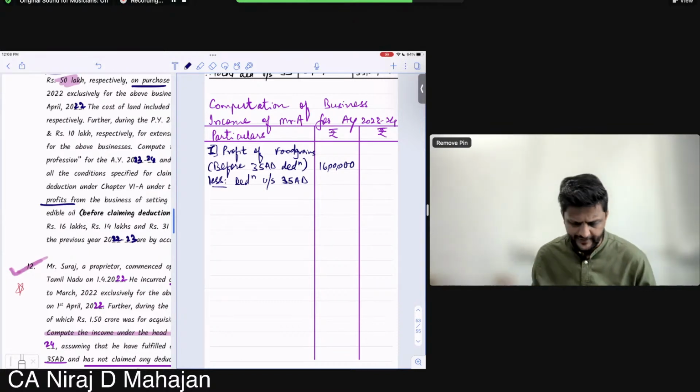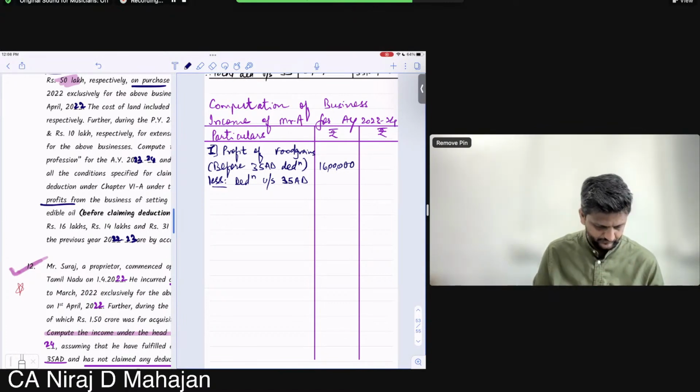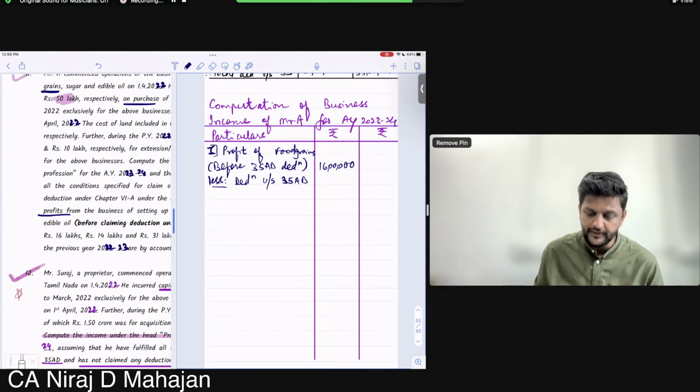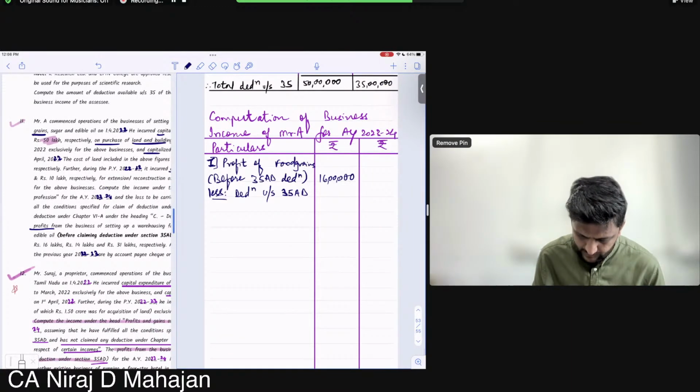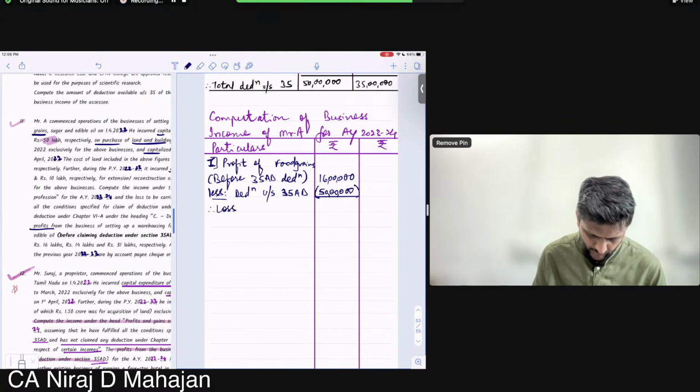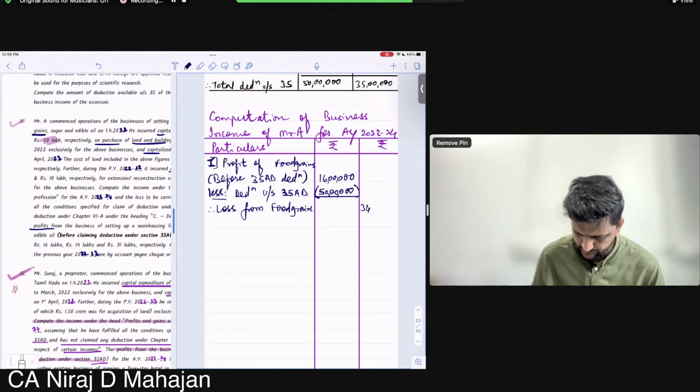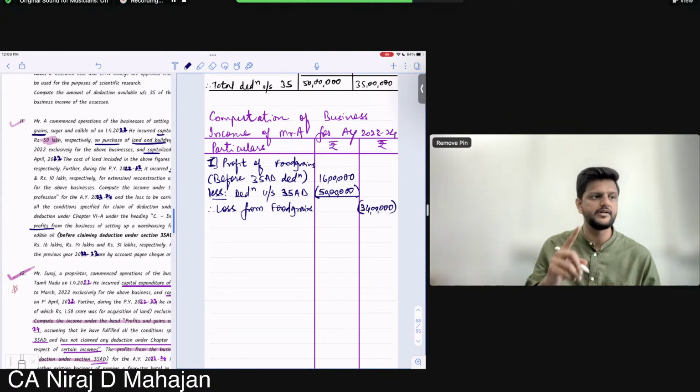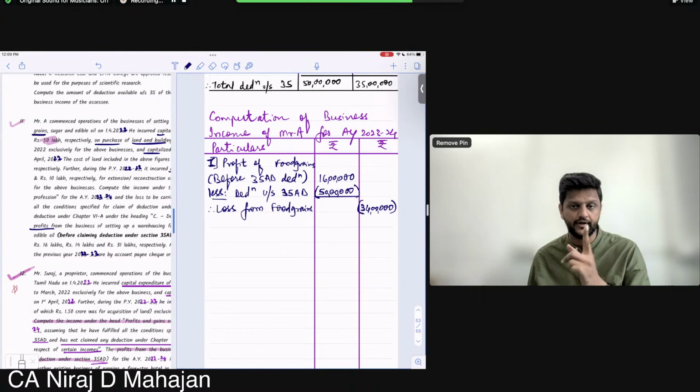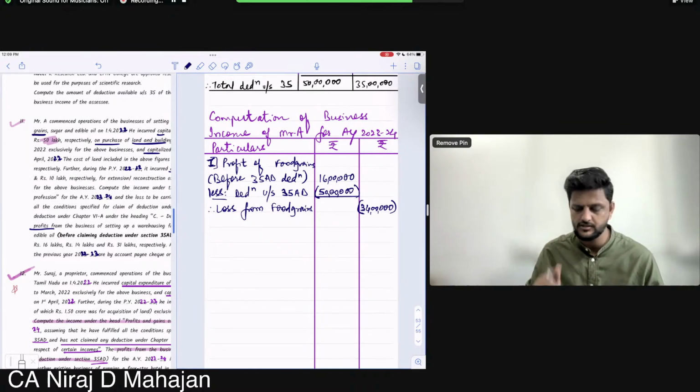Deduction under section 35AD. How much did we calculate? 50 lakhs. Therefore, loss from food grains business 34 lakhs, outer column. It is a specified business loss. Don't forget that.